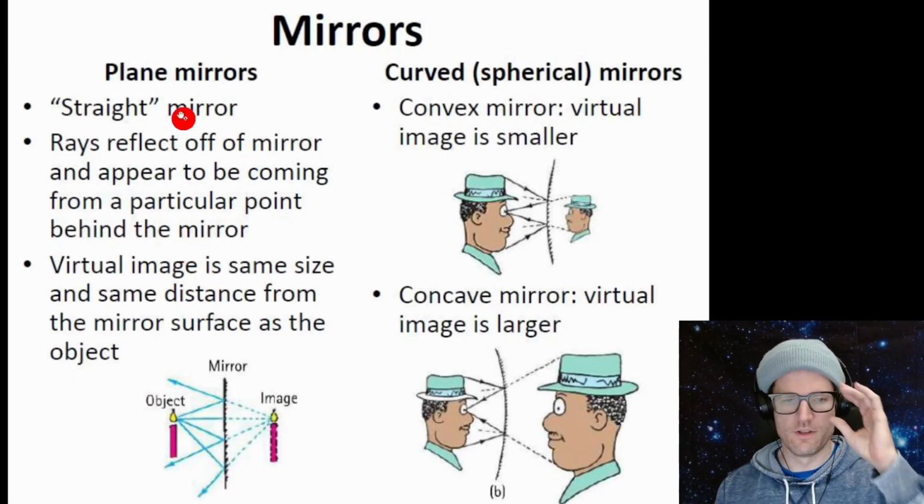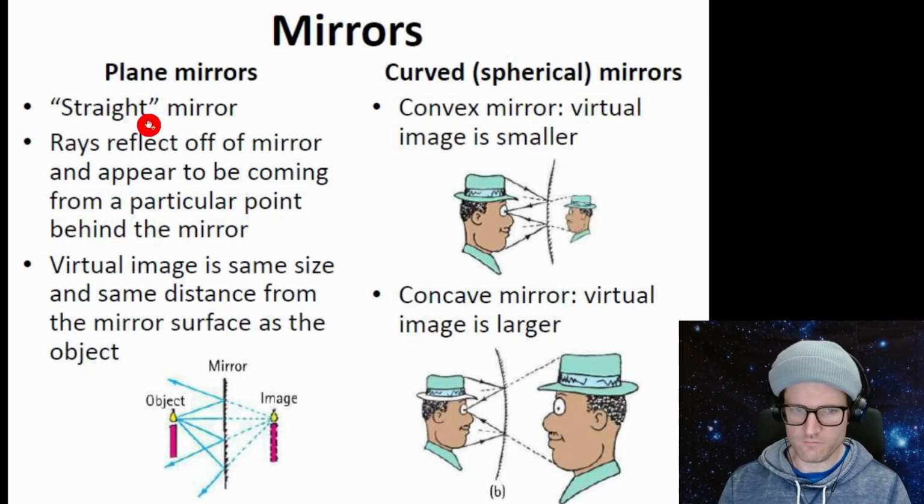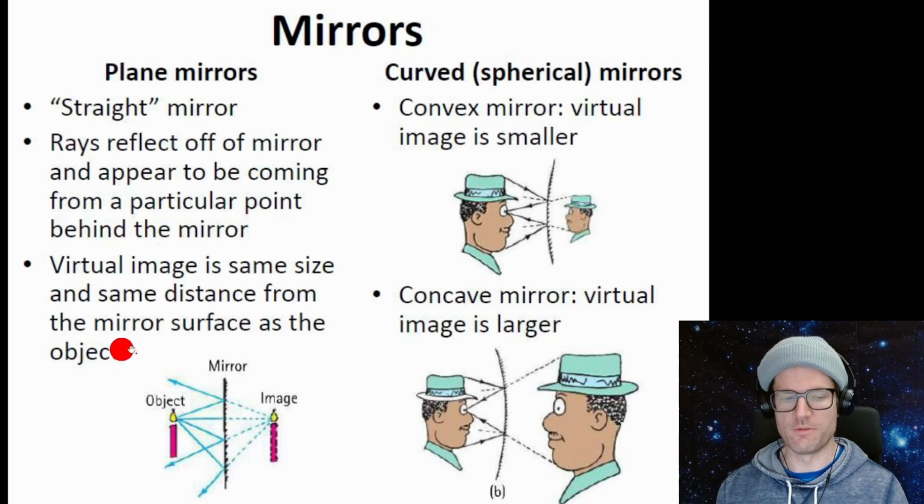Okay, mirrors. There are plane mirrors, which are straight. The rays reflect off a mirror and appear to be coming from a particular point behind the mirror. So if you're standing in front of a mirror, you see yourself behind the mirror. Pretty straightforward. This is a virtual image because there's nothing actually there behind the mirror. It looks like something's there, so it's virtual. It's the same size and distance from the mirror as the object.